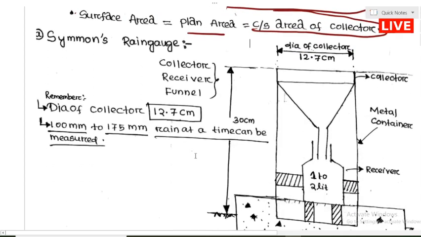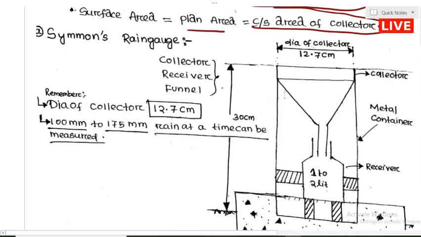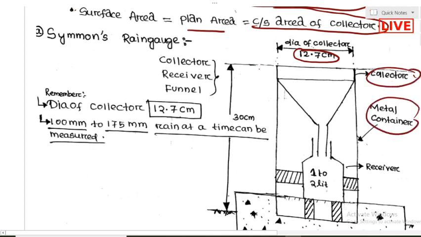If you want to see the Simon rain gauge, this is the diameter of the collector. This one, the diameter of the collector, is 12.7 centimeter, and this part is called the collector, and this is a metallic container. In this metallic container we keep a receiver. Here is a funnel kind of thing where rainfall is happening, and we are collecting this rainfall in the receiver.